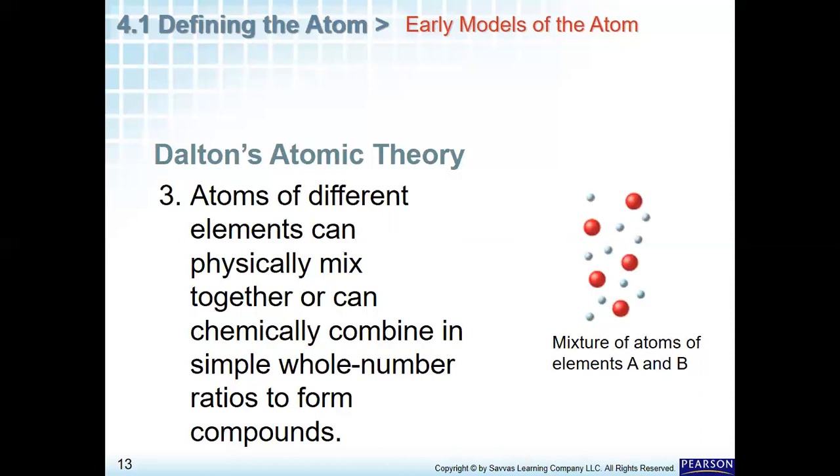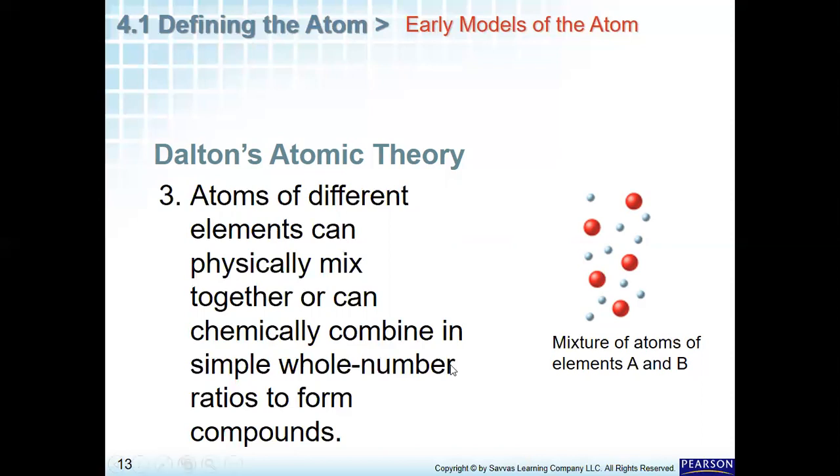Let's take it part by part. Number one, physically mix. It's like the air: you get oxygen atoms, hydrogen, and atoms of nitrogen. All of these gases are mixed physically, so you can separate them physically.